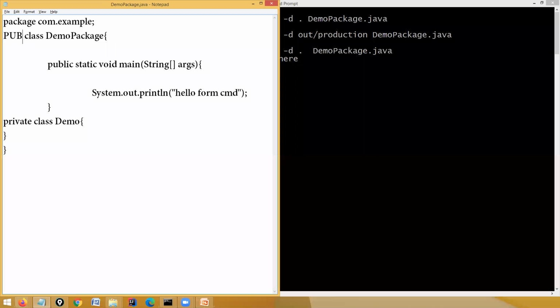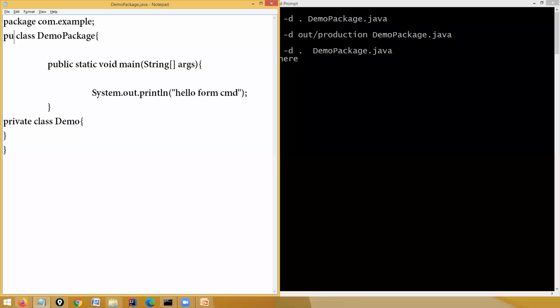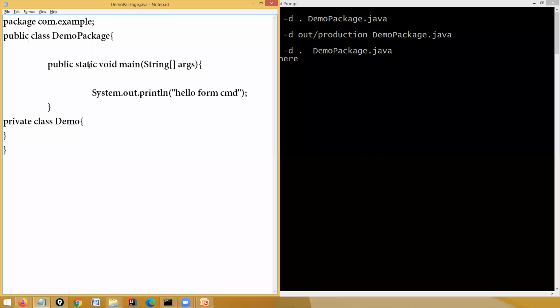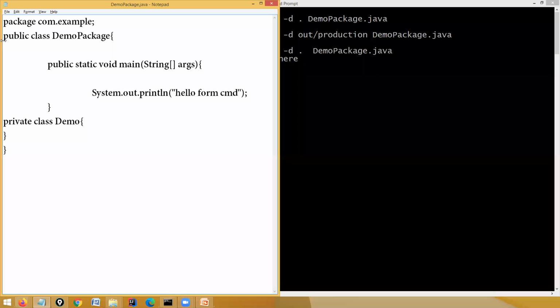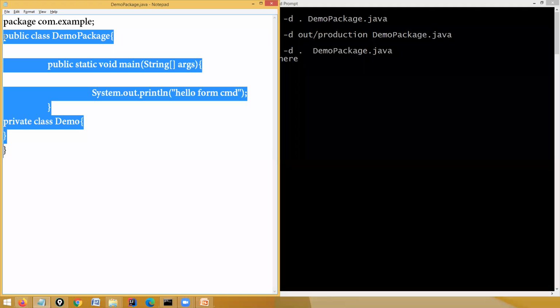So this is the inner class where you can use it. Now I have told you that the private and public modifiers are only available with a top level class. A top level class means a class which is present outside any other class, not inside. And the inner classes are those that are present inside.